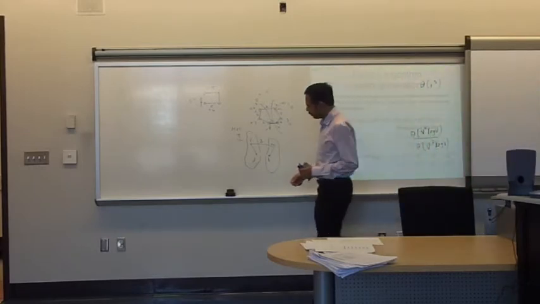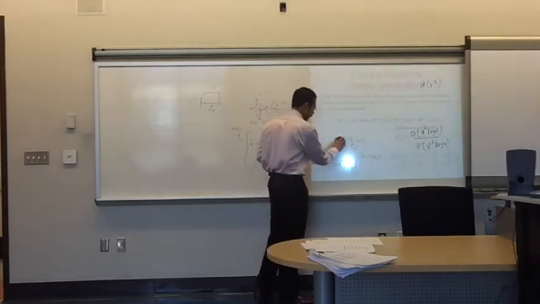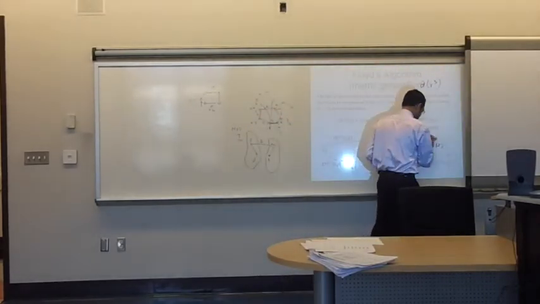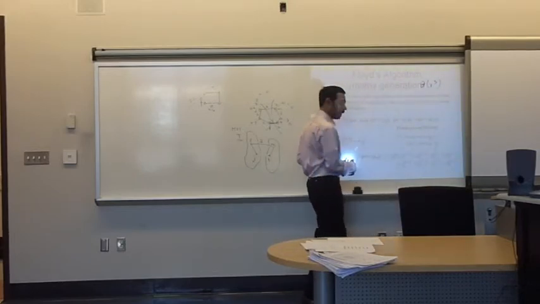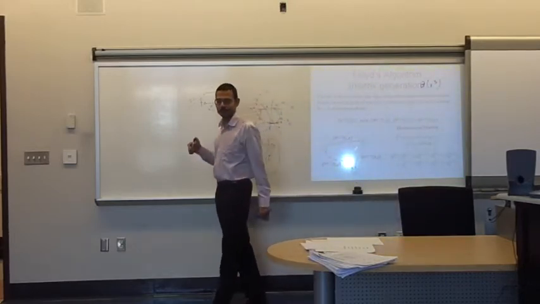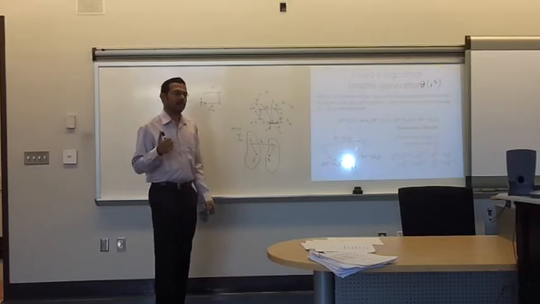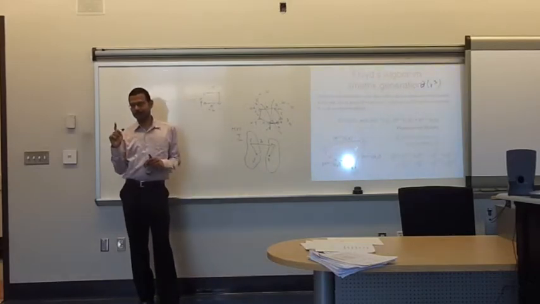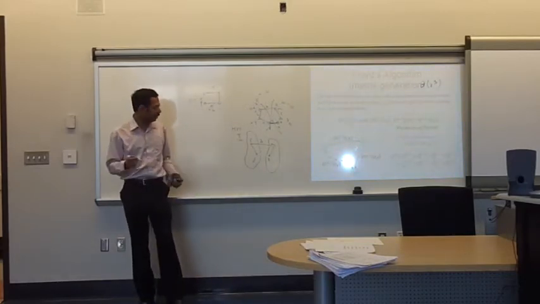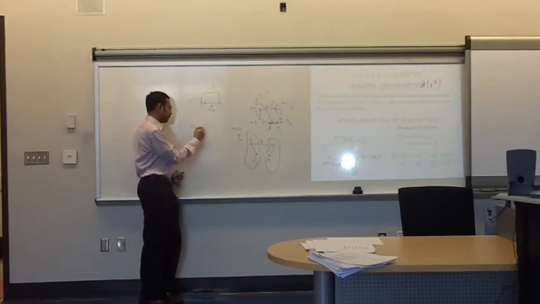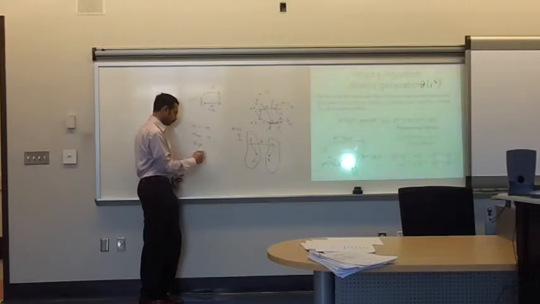Before I go further, quiz 5 is supposed to be next week, right? I'll make it take home. I'm working on it, so I'll post it this afternoon. Okay, so keep checking the website. It will have 5 problems: the minimum and maximum spanning tree, Dijkstra's algorithm, this one, and then the topological sort.